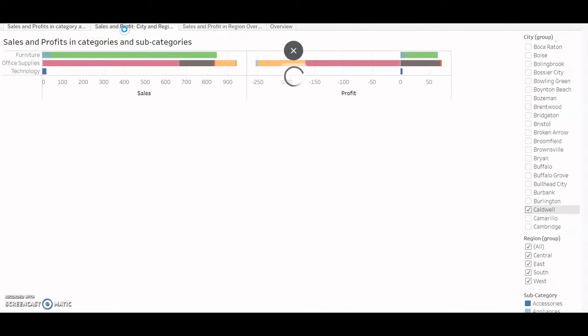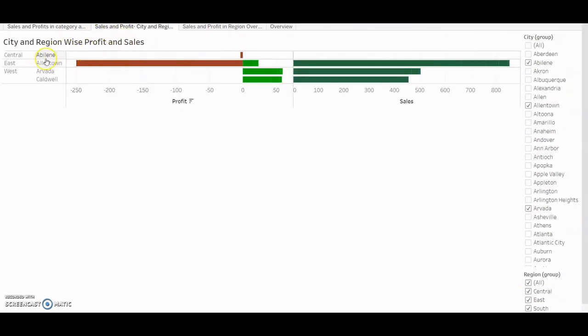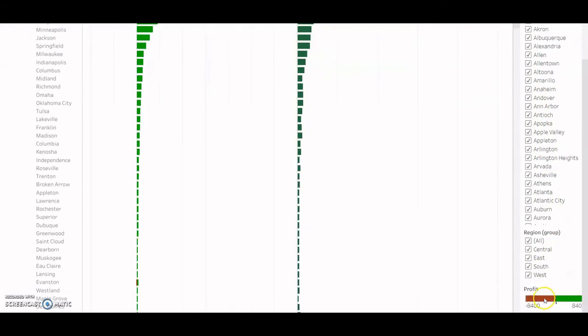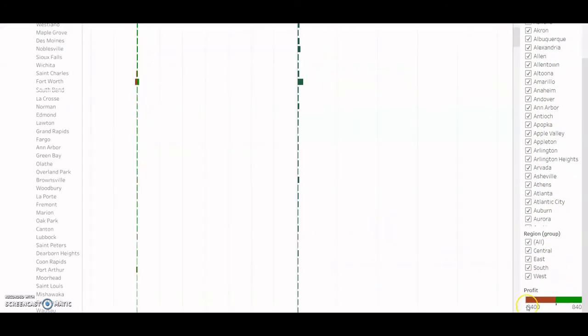Now I'll move to the second sheet where I've grouped my city and region wise profit and sales. So basically I'll select all the cities and all the regions, and I can see that my minimum profit was negative 8400 and maximum profit was a positive 8400, and my minimum sales were negative 22,000 and maximum sales were positive 22,000.